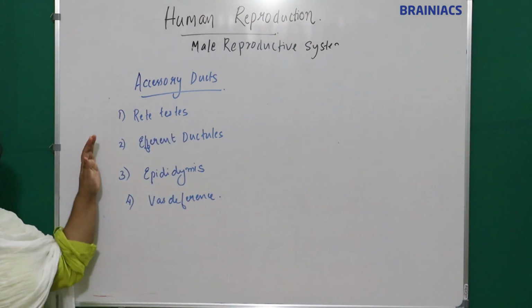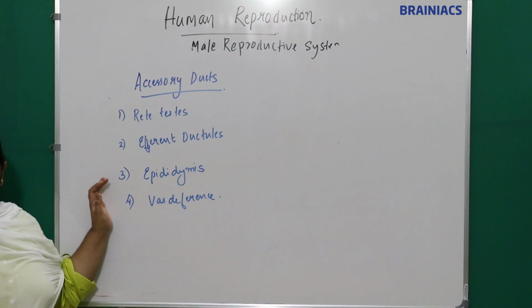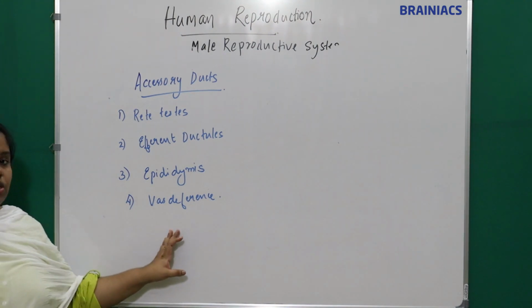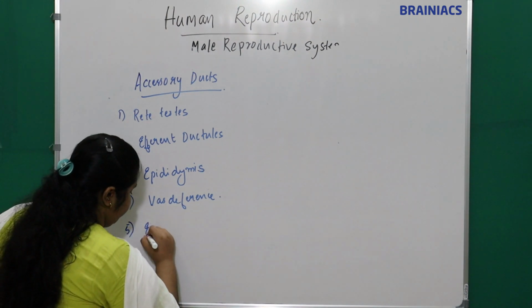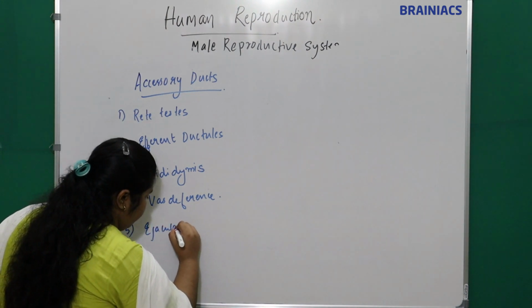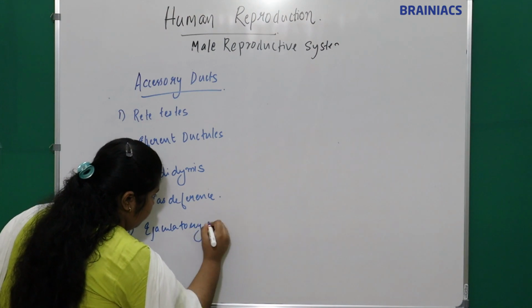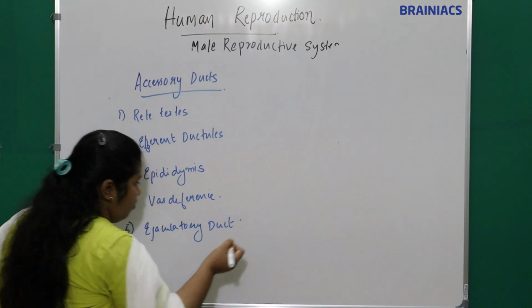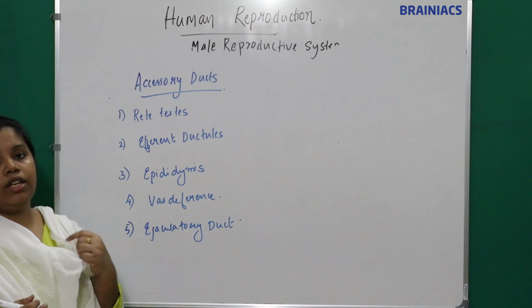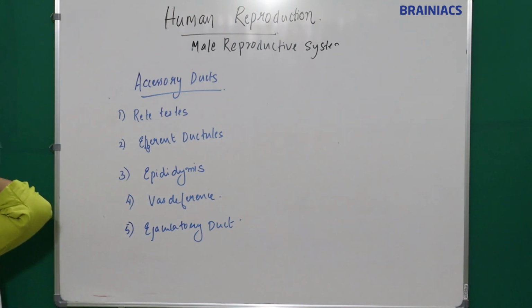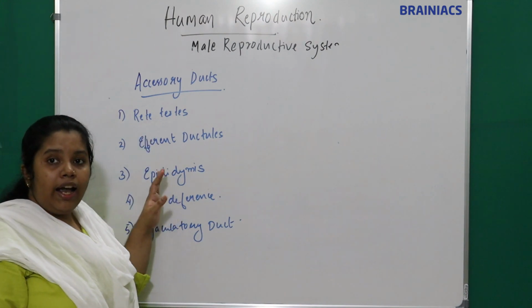Okay, these are the 4 accessory ducts. And the vas deferens forms the ejaculatory duct. Understand?